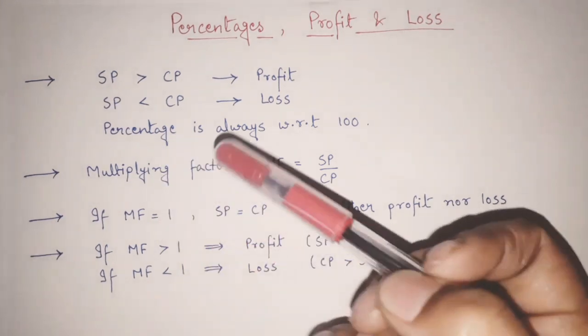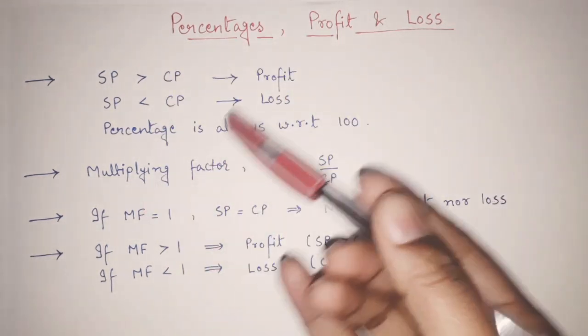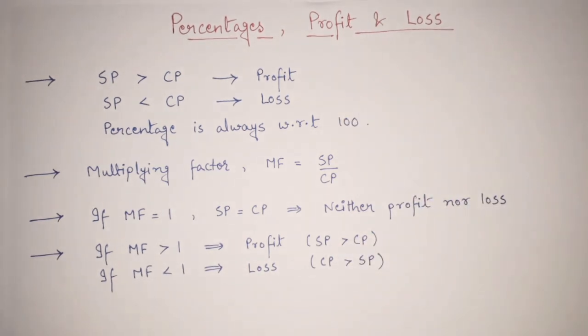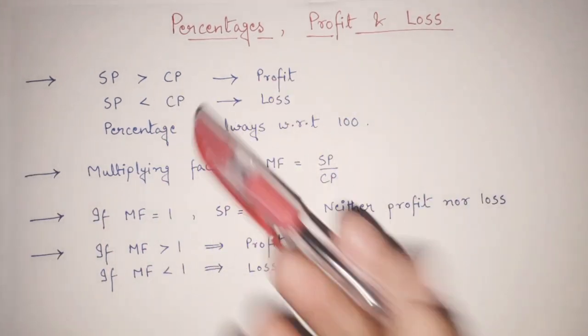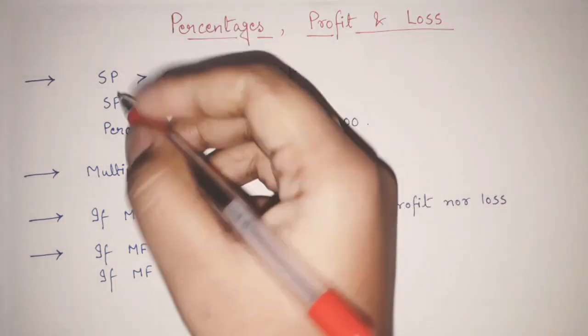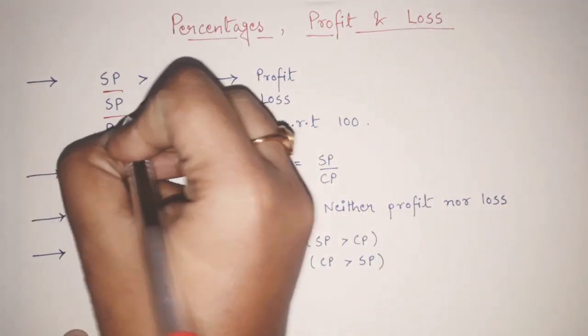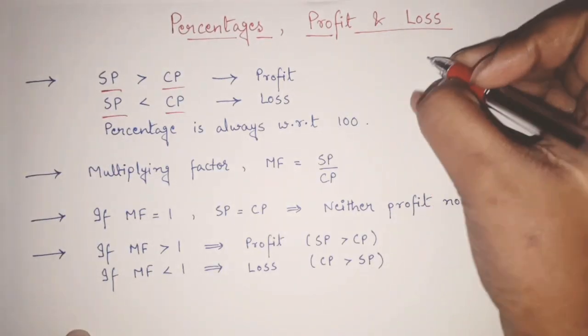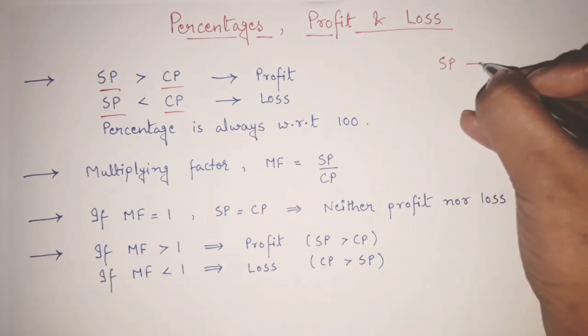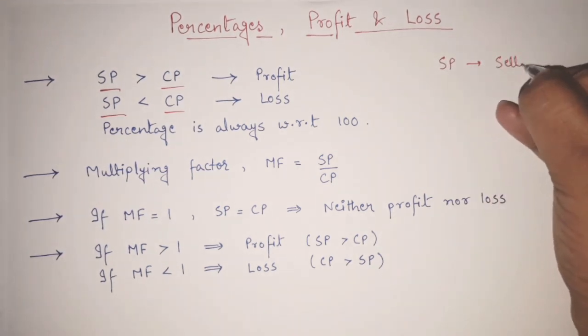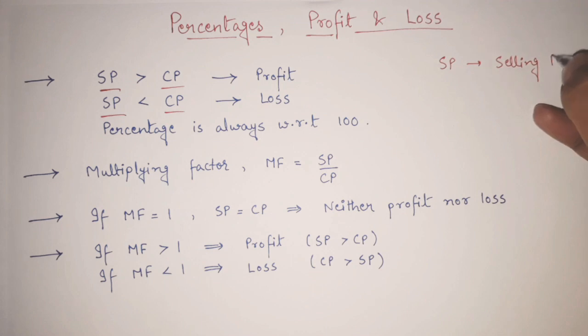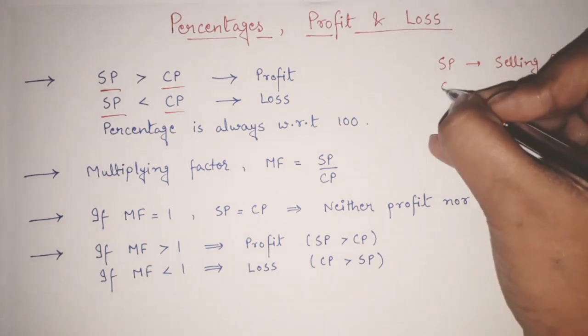Okay. So now first of all, let's see what are percentages and what is profit and loss. You must be knowing the simple thing. Let me first tell you, we have written here SP and CP. What do I mean by that? SP is our selling price and CP is our cost price.